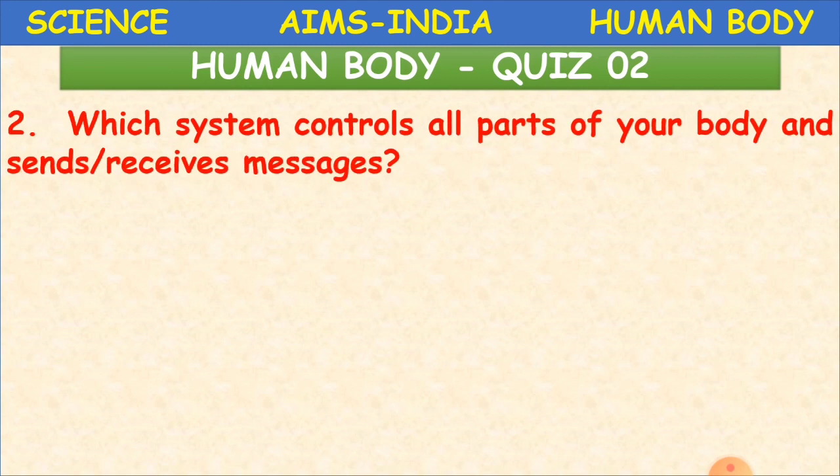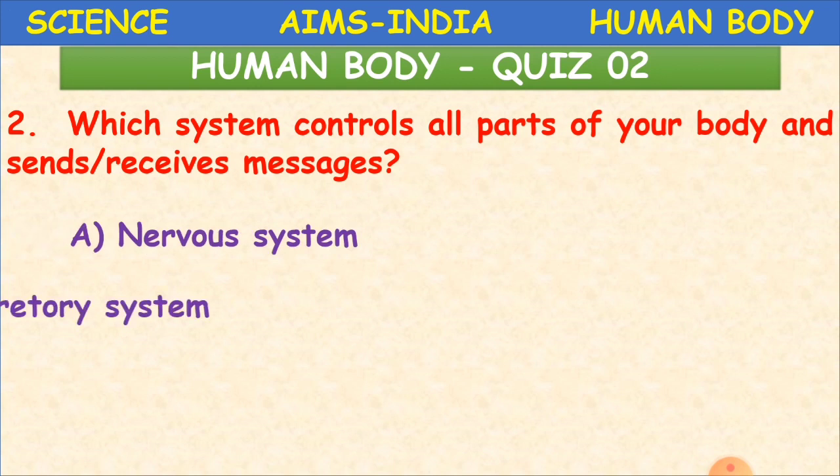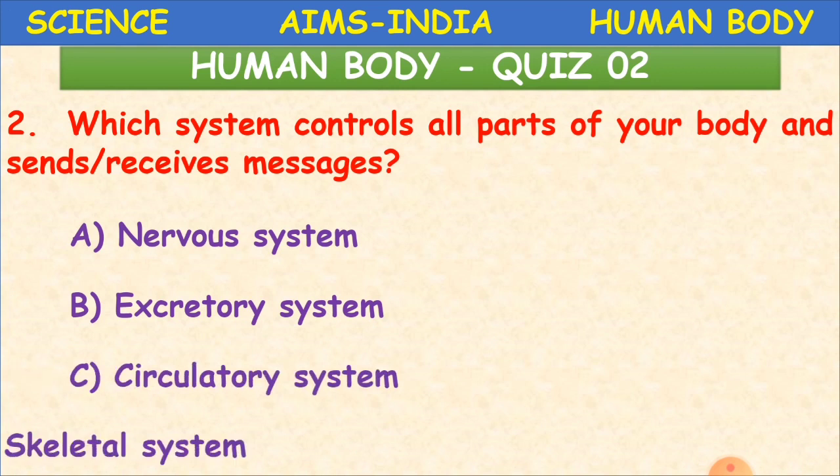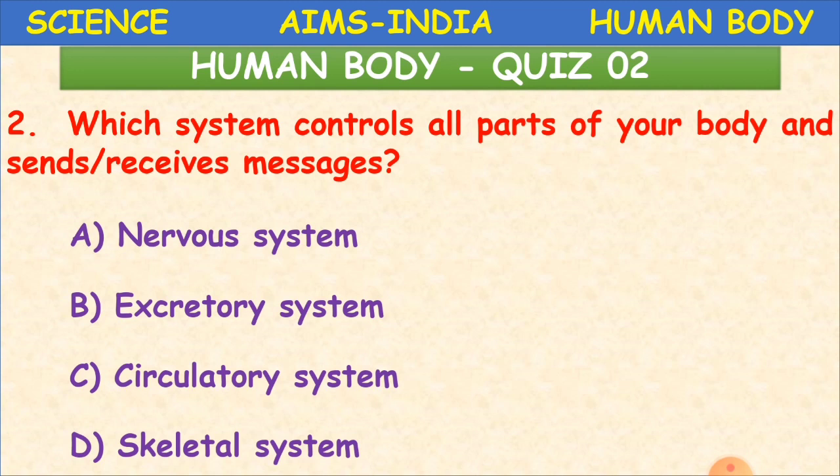Which system controls all parts of your body and sends and receives messages? Option A, nervous system, B is excretory system, C circulatory system and D skeletal system.